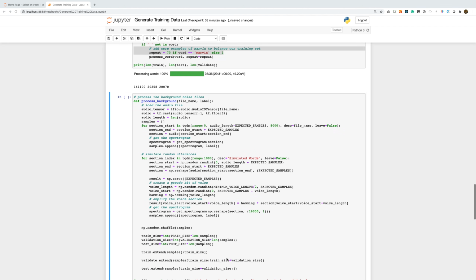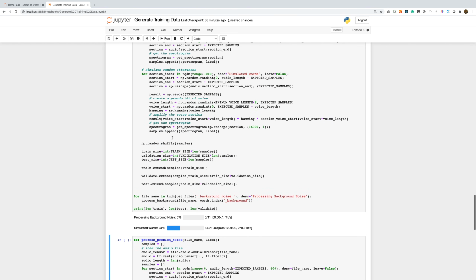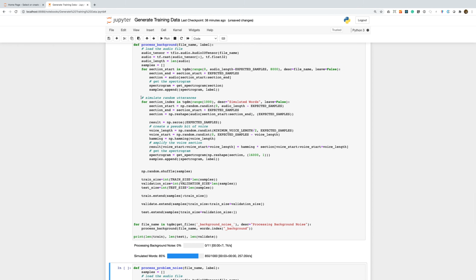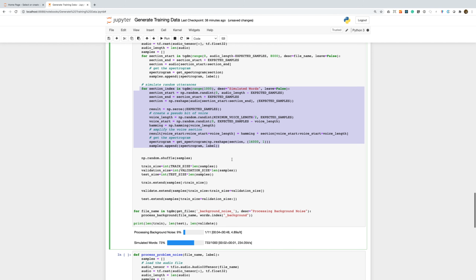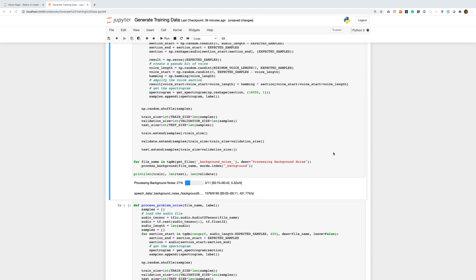We then add in samples from our background noise. We run through each file of background noise and chop it into 1 second segments, and then we also generate some random utterances from our background noise. Once again, this should help our network distinguish between the word Marvin and random noises.